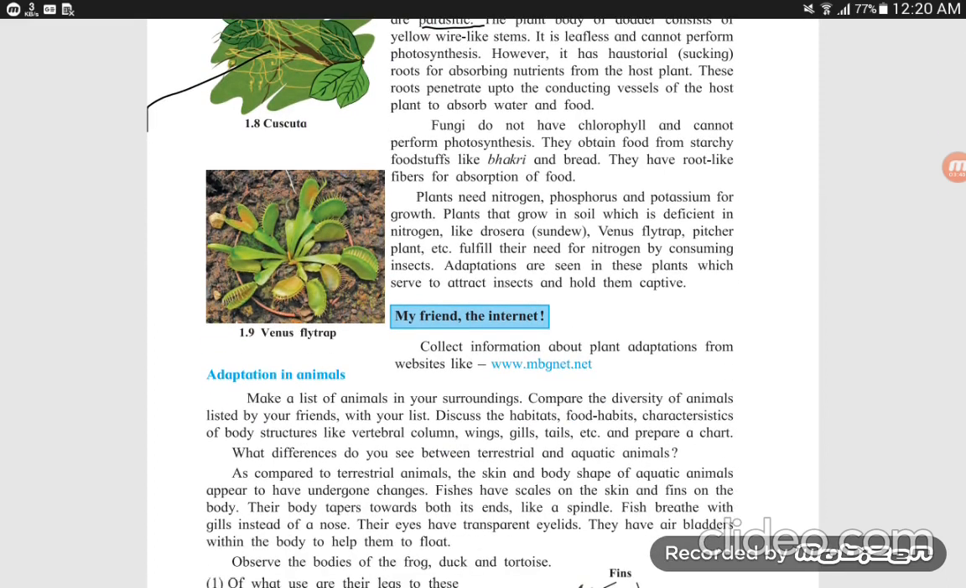Here, my friends, on the internet, collect more information about the adaptations of plants from this website. You can get more information from this.